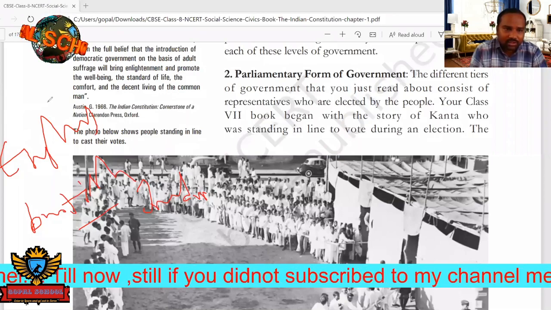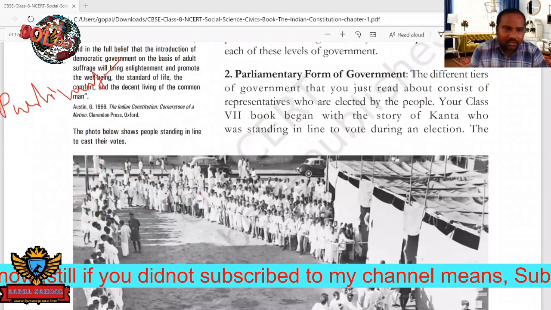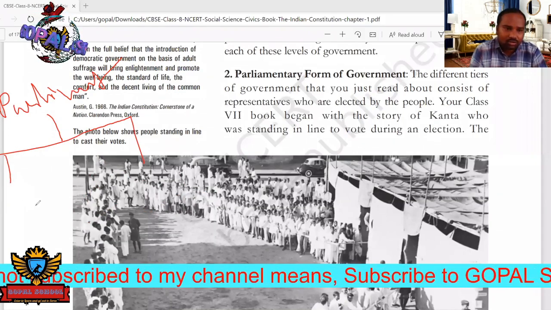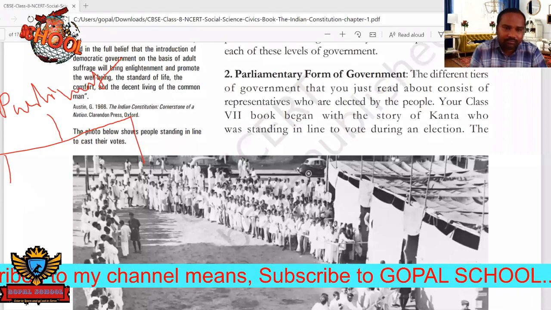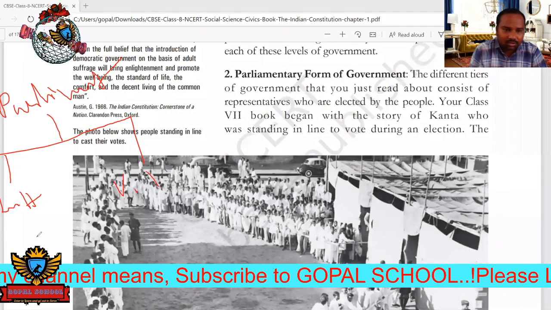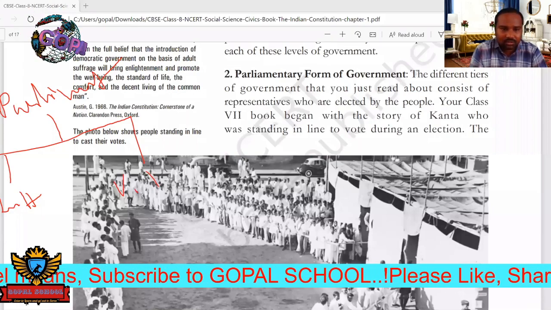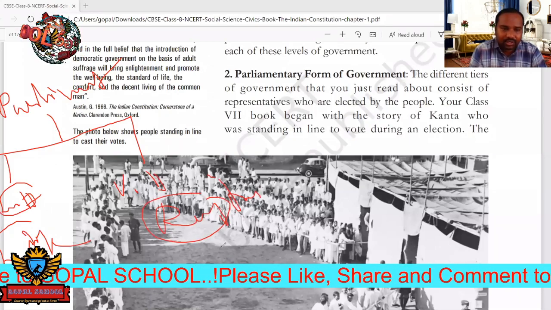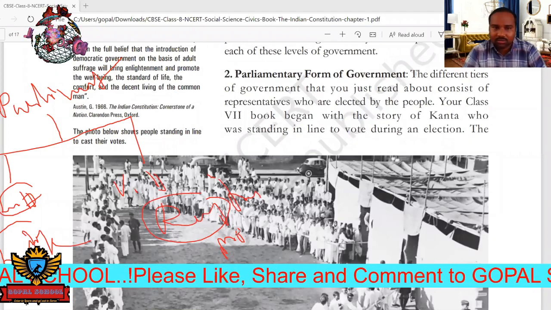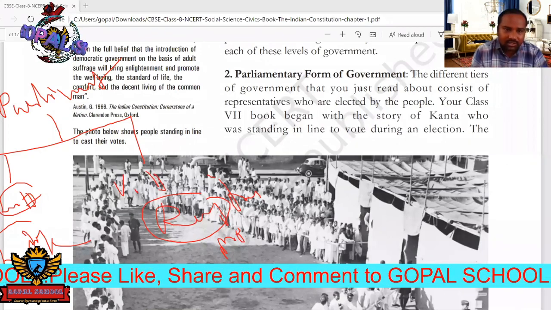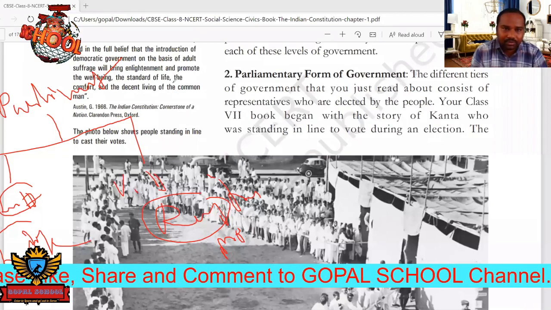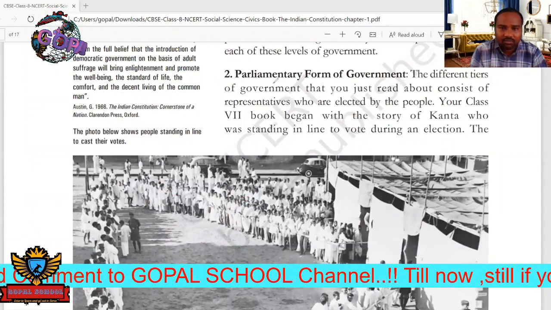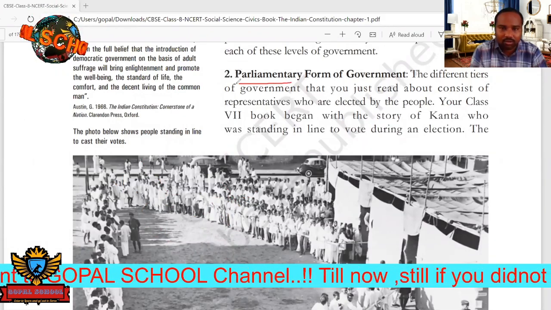At the central level, you can see this Parliament, and this Parliament is again divided into two houses. One is the lower house, the next one is the upper house. The lower house is called Lok Sabha, the upper house is called Rajya Sabha. In these houses, representatives are present, that is MPs. So Rajya Sabha MPs and Lok Sabha MPs are present. This system is called the parliamentary form of government. Our country's constitution is completely the parliamentary form of government, so we are following the parliamentary form of government.